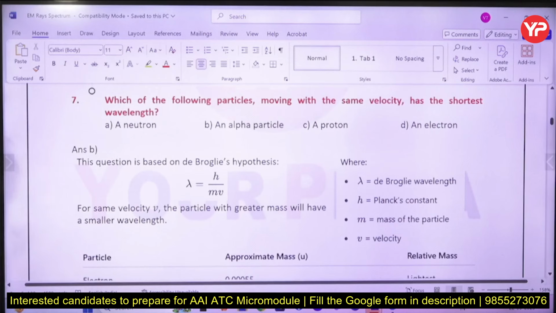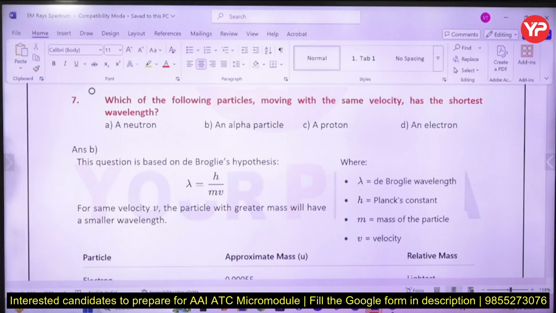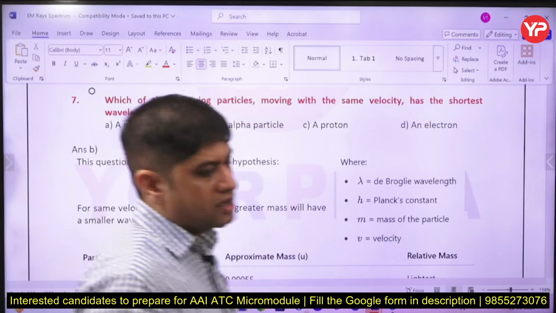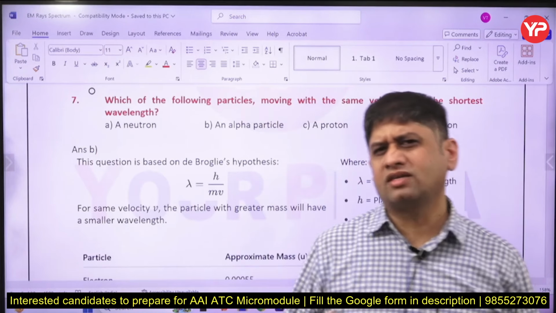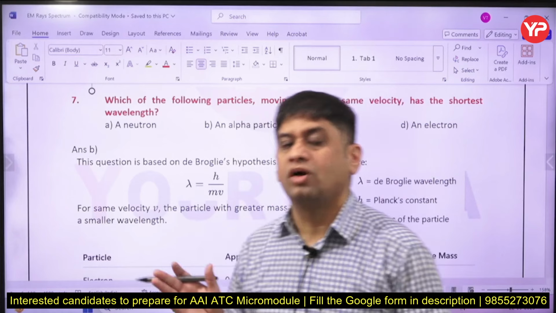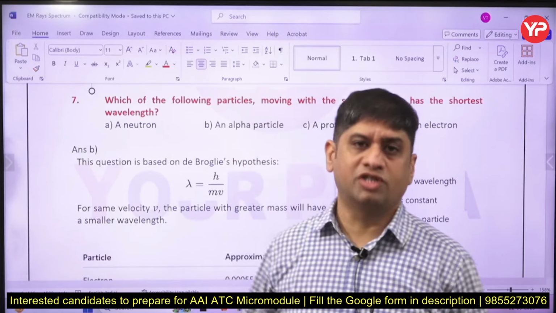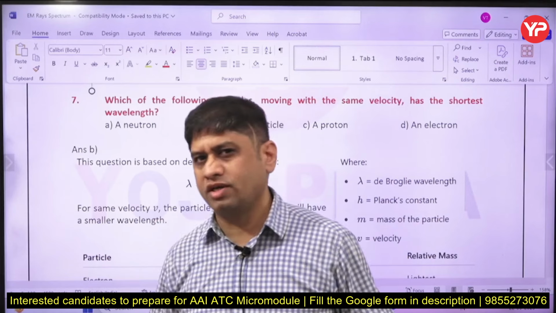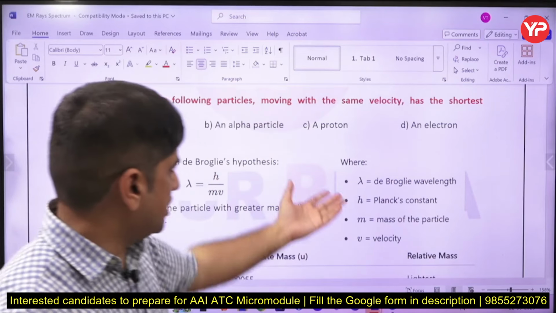Okay, now the de Broglie hypothesis. Lambda, the wavelength, is h over mv, where v is the velocity of the particle. If the mass is more, then the wavelength will be small. On the basis of this concept, a question is asked. So in Airport Authority of India, you are not to revise entire physics. In fact, you are not to even revise 10% of the physics compared to exams like NEET. Forget about JEE. The physics in NEET, only 10% of that is in Airport Authority of India. Very simple questions like this concept.